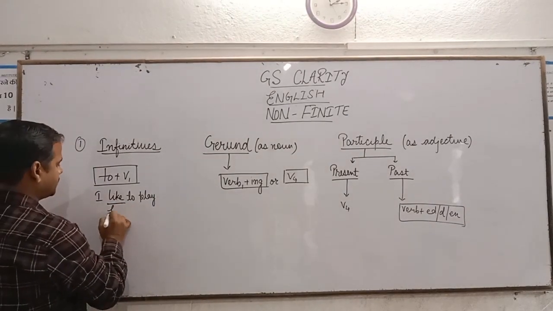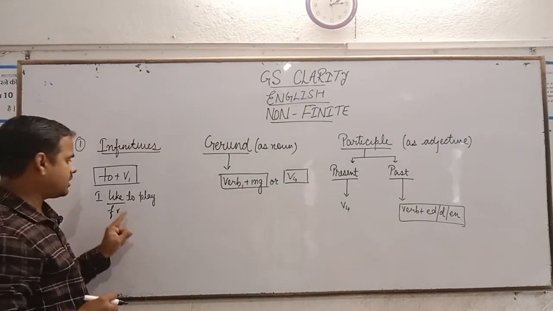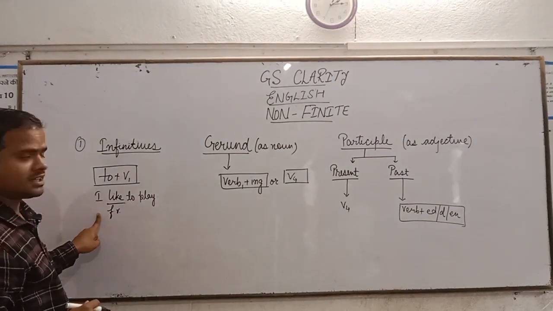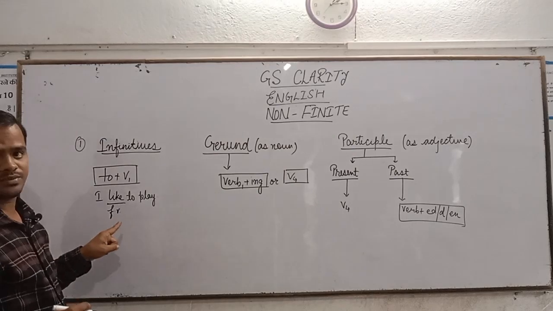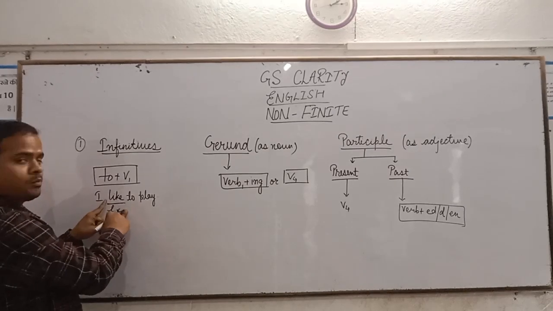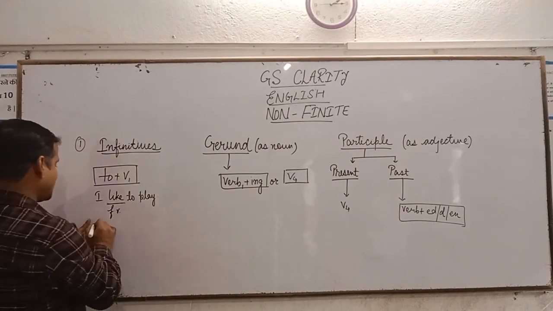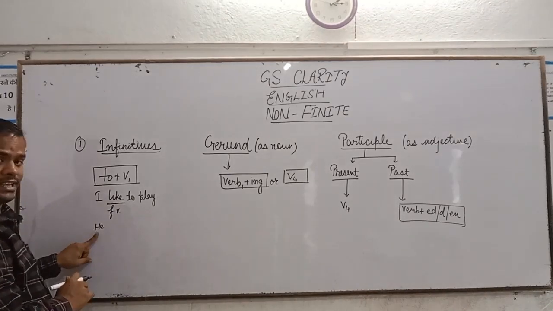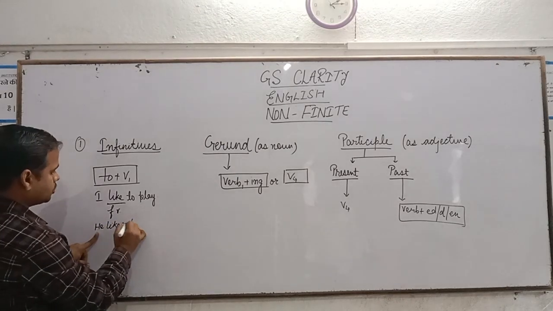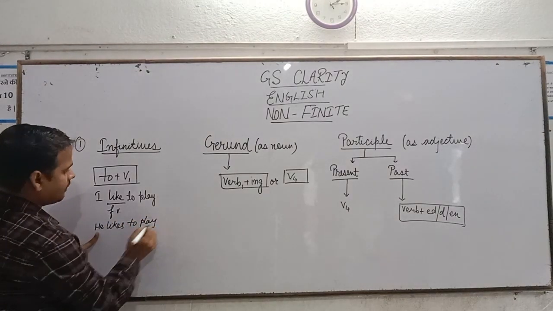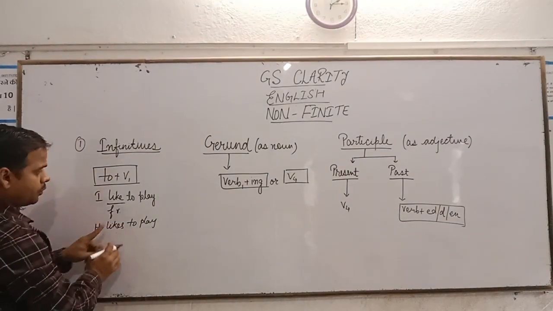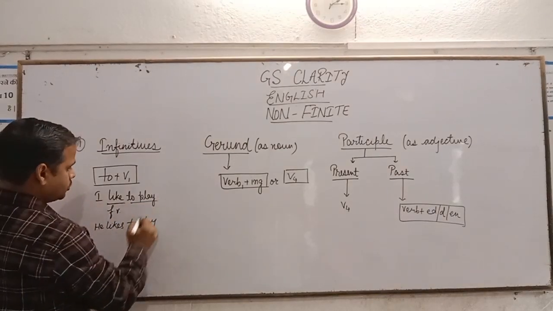Like is a finite verb. How can we say that like is a finite verb? See, if we change the number of the subject, or if we change the person of the subject, here we are having first person singular number. So here we are using that plural verb with I. But if we change the subject, if we write he, then my verb will be he likes to play. We have observed change in like, but we have not received any change in to play.